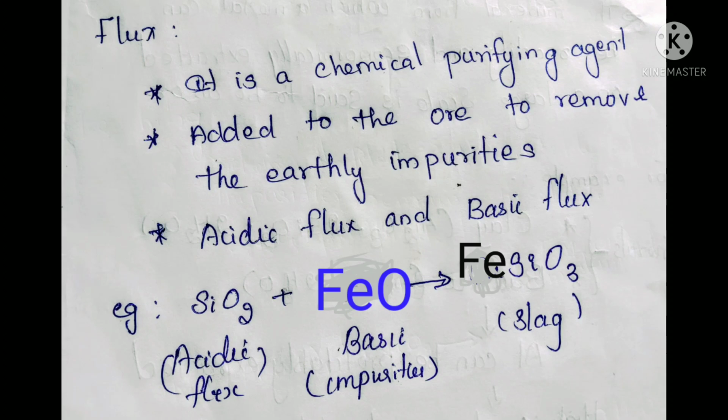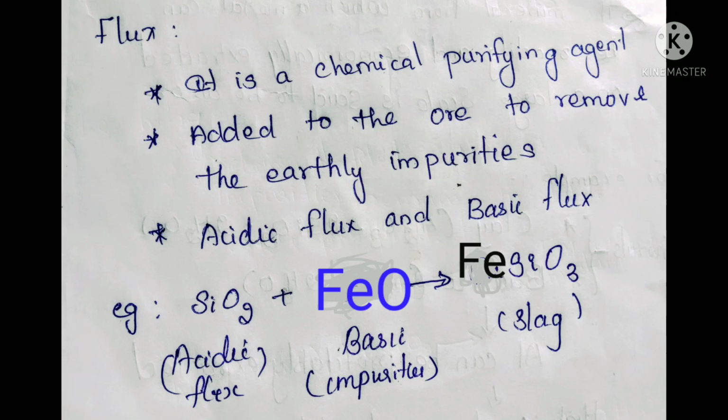So how to clean this impurity? By adding a flux. So to this ore which contains gang or matrix, for example, bauxite, Al2O3.2H2O. Other than this bauxite ore, it may also contain some other metals in a small percentage.